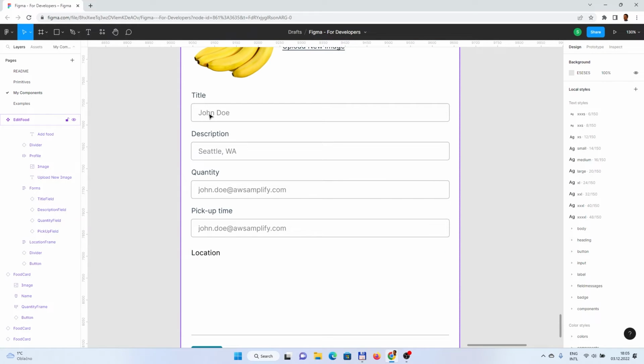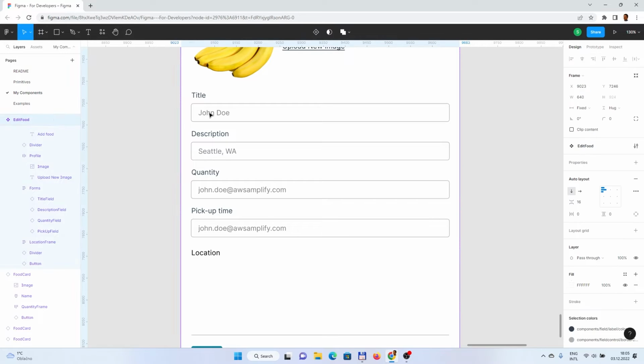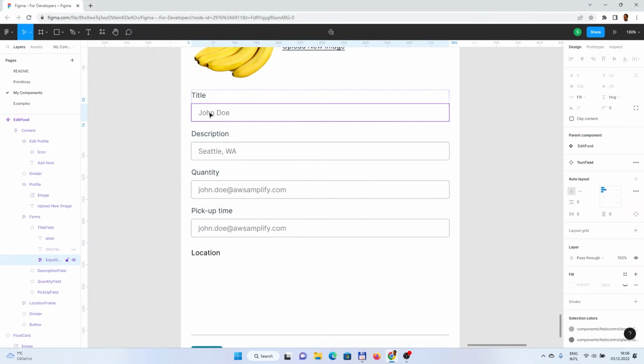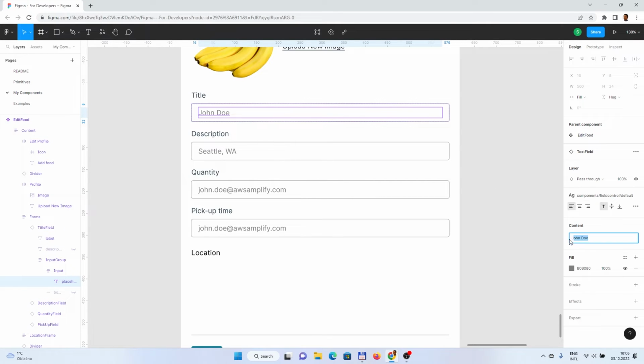We can obviously also change the default values, which is something strange right now, so it would be good if we change it.